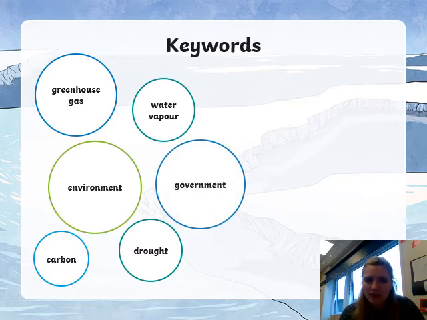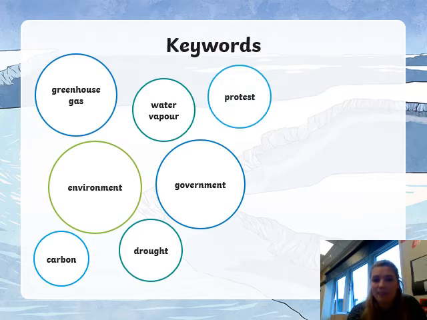Government. Now, what do we mean by the government? Okay, the government are the people that help to run the country. And in climate change, and when we're talking about global warming, they're the ones that can really influence our abilities to make changes to the laws, to make changes to what we do in the country, to help to make the environment better and help our country and our planet Earth.